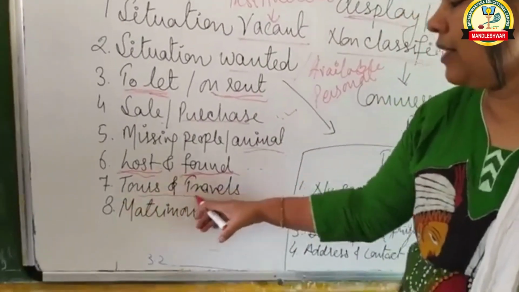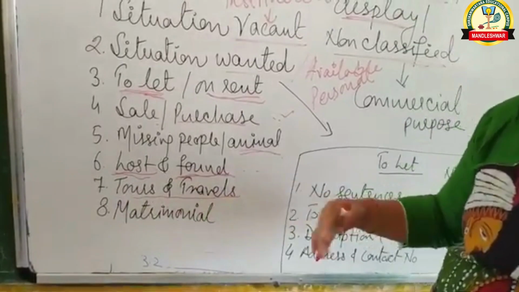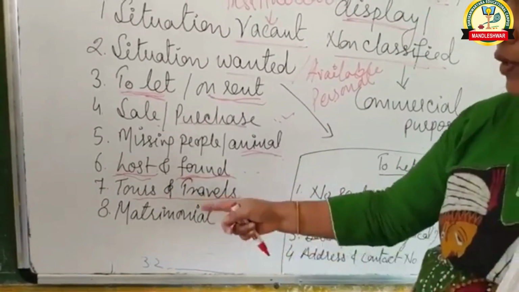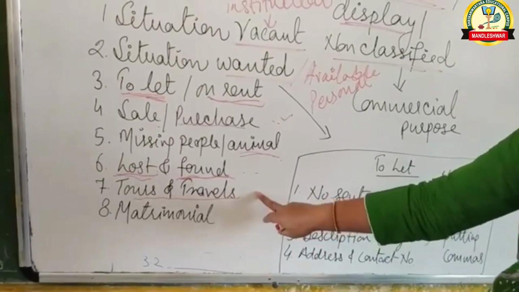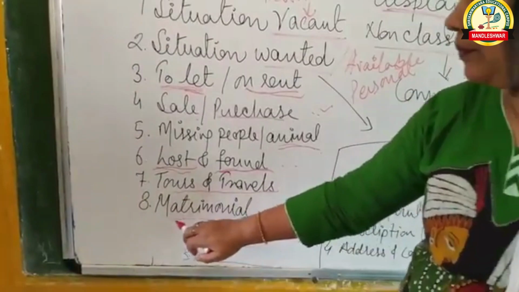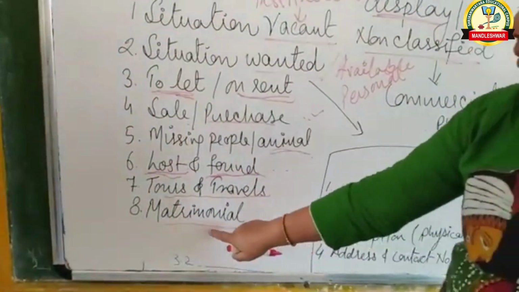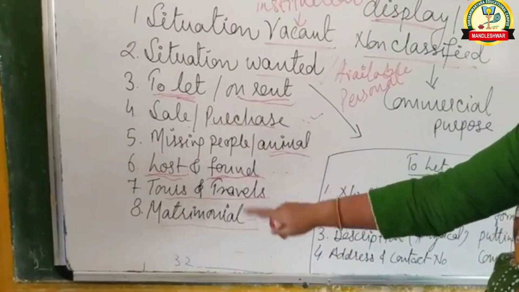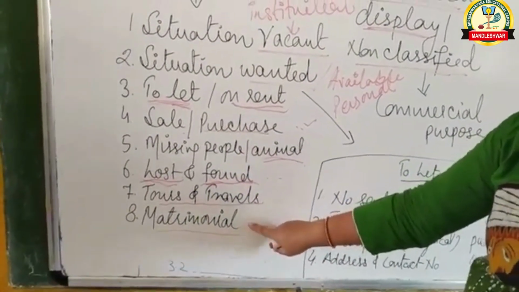Now tours and travels, that people know very much about. In tours and travels, we have packages, so for that we put up the advertisement. And what facilities we are giving, that is to be mentioned in tours and travels. Now matrimonial. Matrimonial is related to groom and bride. For that I already gave one example in the PPT, so according to that you are supposed to write.